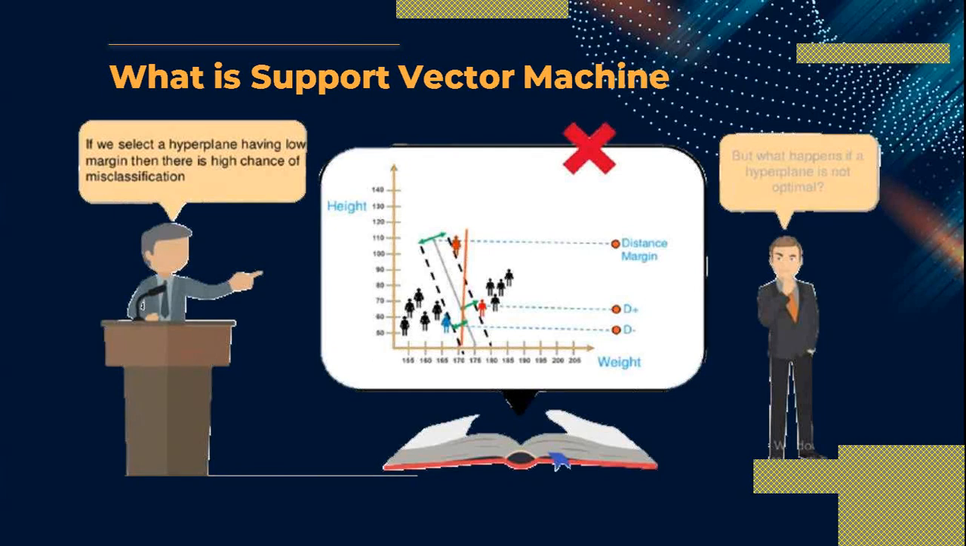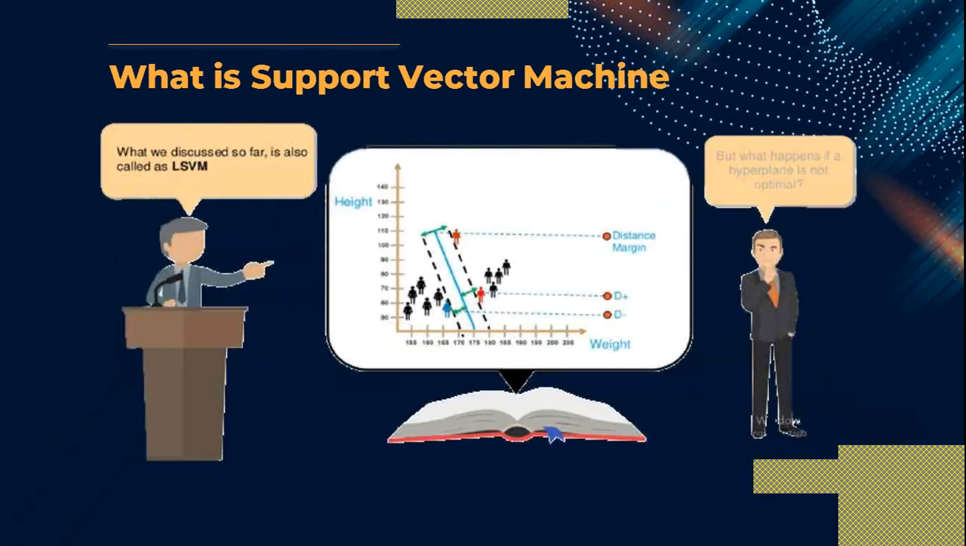But let us consider we are selecting a different hyperplane, for example, line number 2. If you select the hyperplane having the low margin, then there is a high chance of misclassification. You can see that this margin is not correct, so there is a high chance of misclassification. That's why we are not saying that this belongs to the female category. So this is an LSVM, least support vector machine.